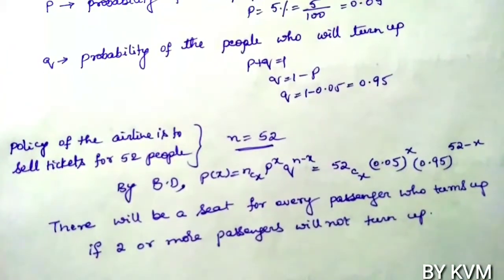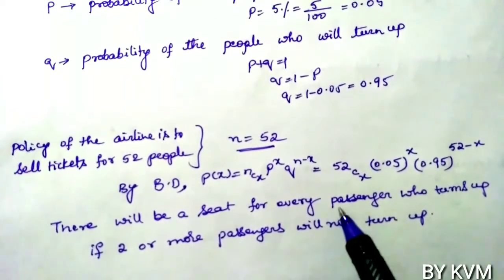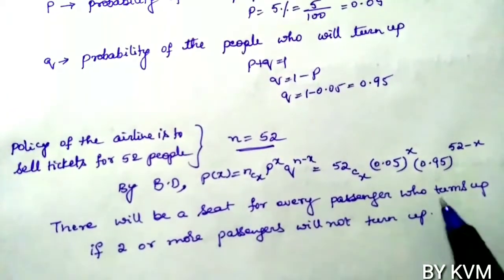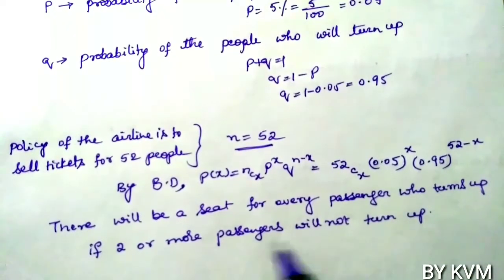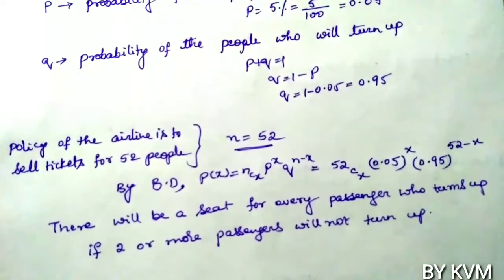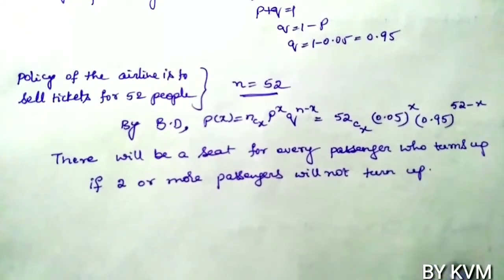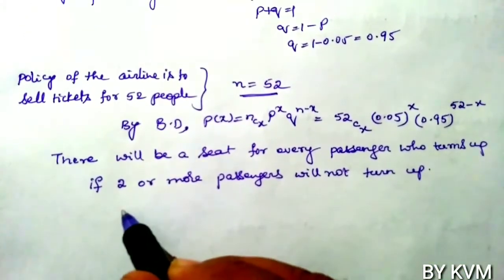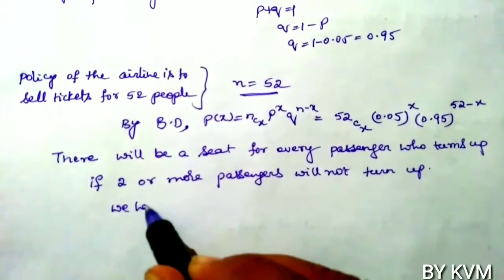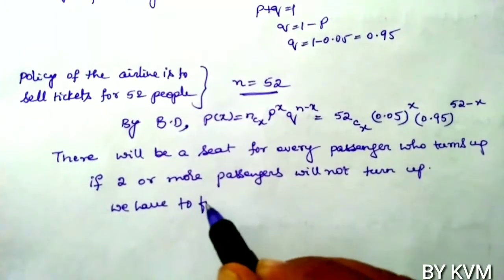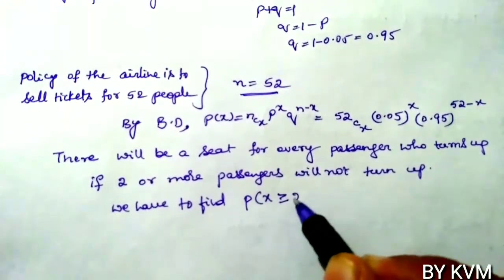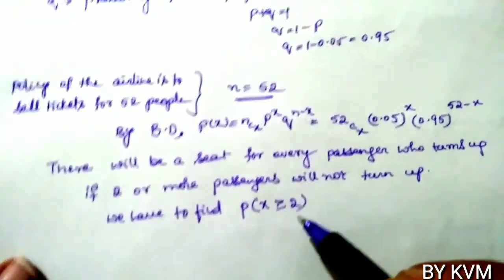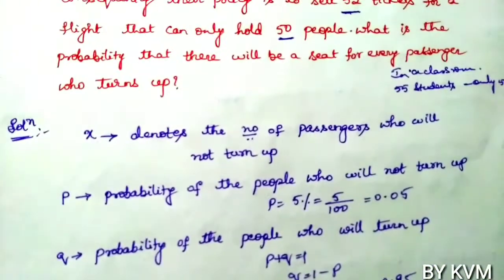All the passengers who turn up will get a seat if and only if 2 or more passengers do not turn up. That is the logic involved here. So we have to find probability of x greater than or equal to 2. X denotes the number of passengers who will not turn up.